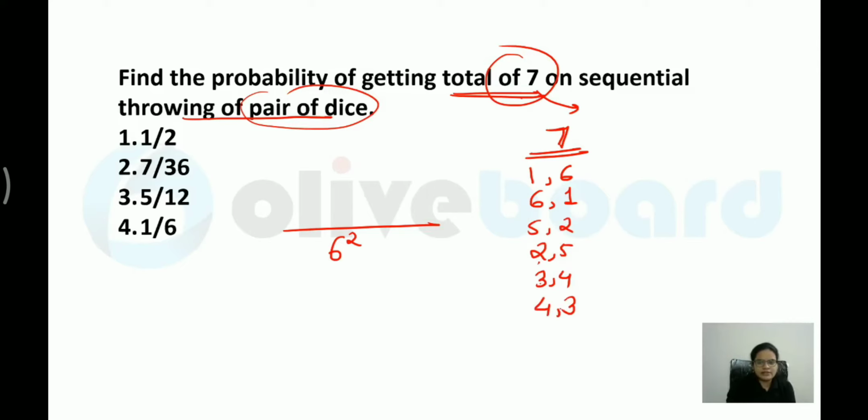I think after this again you will have 4, 5, and all these same numbers will be repeated. So how many total possibilities are there? 1, 2, 3, 4, 5, 6. So 6 are the favorable cases. Total cases are 6 square. So my required probability would be 1 by 6 in this case. I hope all of you are getting it. 1 by 6 would be the required probability. This is how you have to calculate the probability in this case.